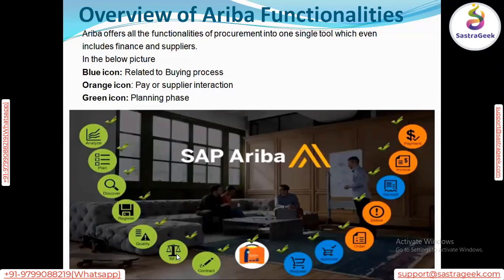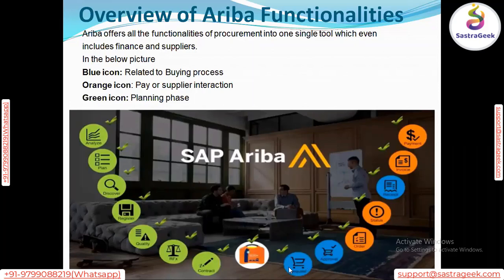RFX is like a bidding event, so Ariba provides bidding options as well. The customer can initiate the negotiation activity with the supplier. Once you complete the bidding activity, next we have to sign a contract, and for that Ariba provides the contract module. Once the contract is created, we initiate our procurement activity, and for that Ariba also supports the P2P module.